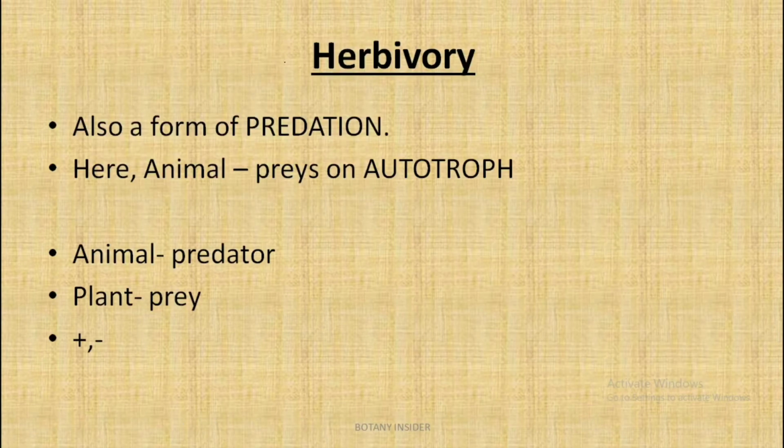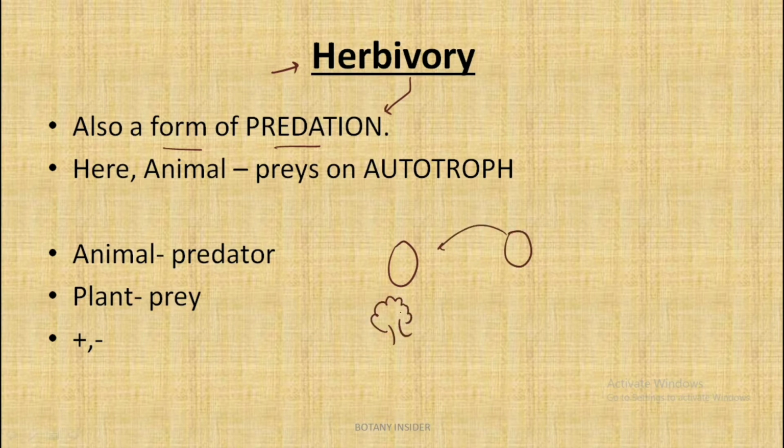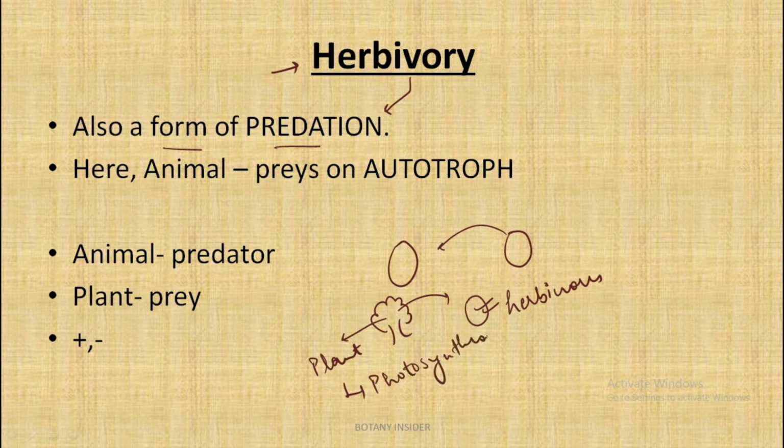So the second negative interaction is herbivory, and herbivory is a form of predation itself. Why? Because in herbivory, the plant is being eaten by the herbivore. That is, the plant present in nature is eaten by the animal that is feeding upon it. That is, all the herbivores that feed upon the autotrophs. And what are autotrophs? Plants are known as autotrophs because they synthesize their own food with the help of the photosynthesis process. And what is photosynthesis? We have already discussed it in detail.